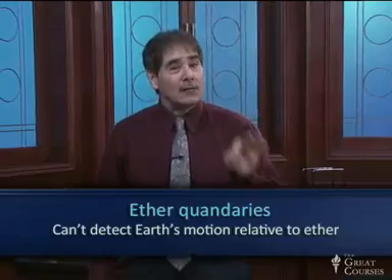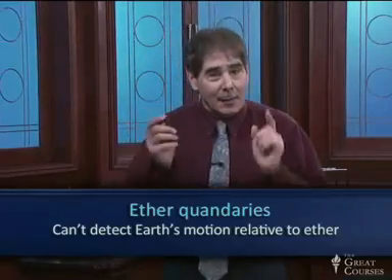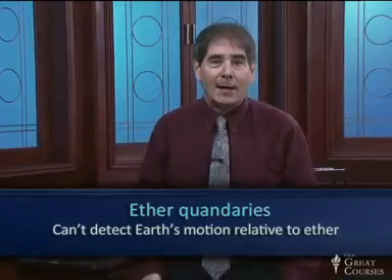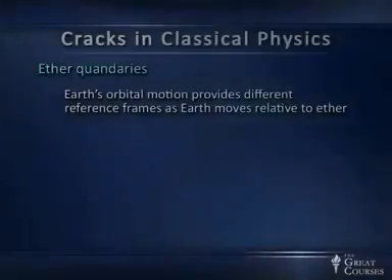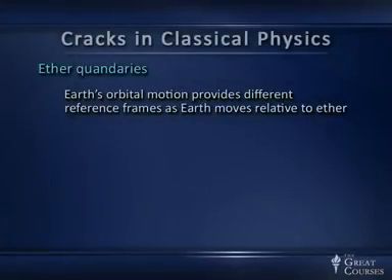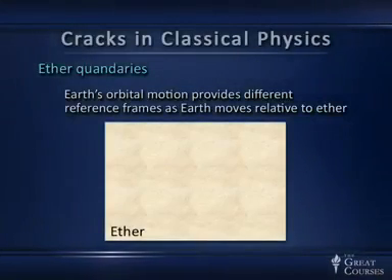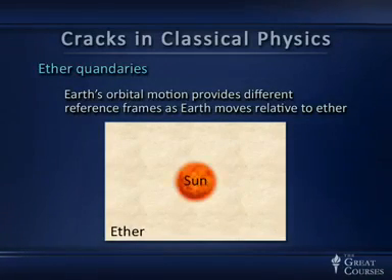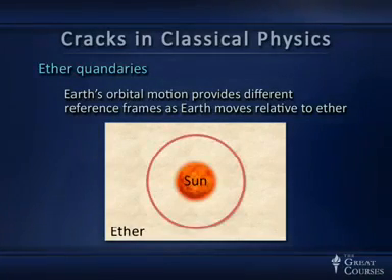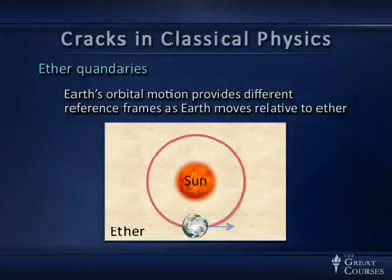And we'll spend a good deal of time on the experiments that show us that we can't, because that's a really big, important crack in classical physics. So in particular, we're looking at Earth's orbital motion as providing different reference frames as Earth moves relative to the ether. So here's the ether as this sort of background substance permeating the whole universe. Here's the sun. Here's the Earth's orbit. And at one time of year, the Earth is moving to the right here in this picture in its orbit.